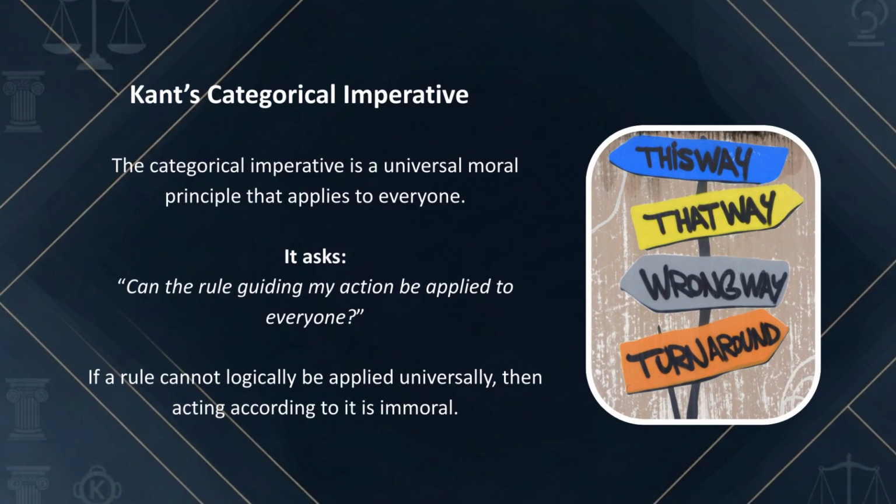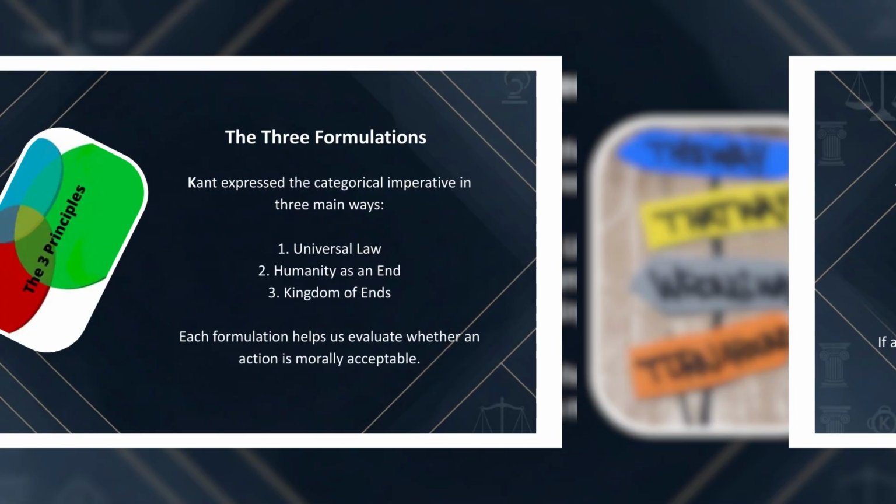Kant developed the idea of the categorical imperative, which is a universal moral principle. It asks, can the rule guiding my action be applied to everyone? If the rule cannot logically be applied universally, then acting according to it is immoral. This principle is the foundation of Kant's deontological ethics.